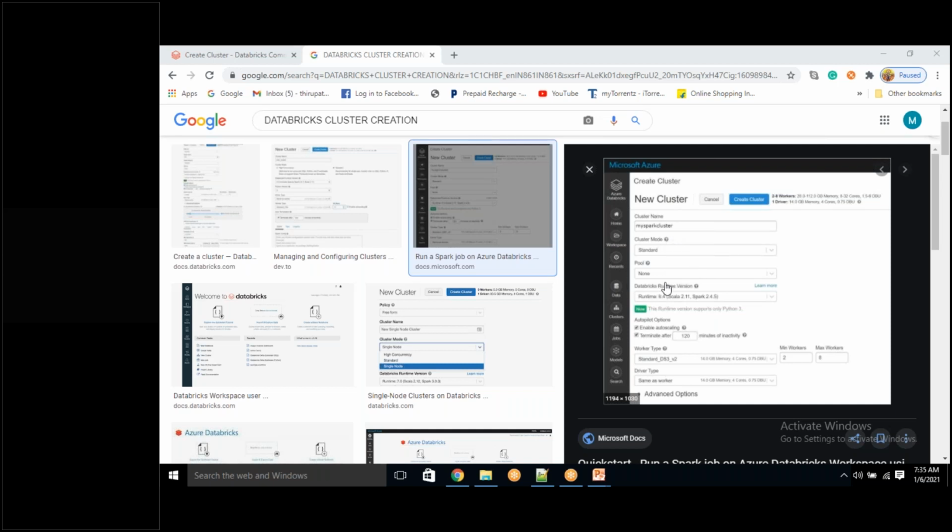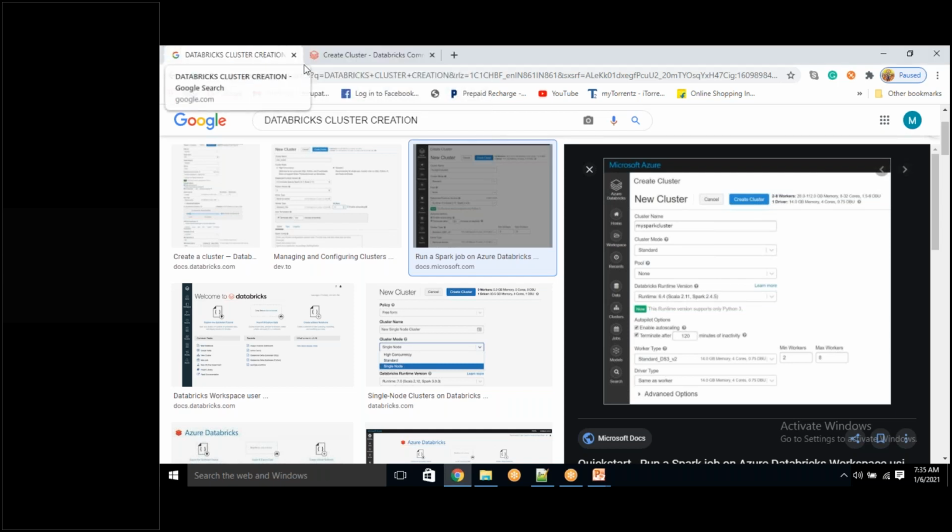If you're not using pool, what will happen? Now cluster, every time it should go to the cloud provider and it should identify the computers, it should start those computers. But if you use pool, pool already got the computers and it started already 10 computers, you can use those 10 computers in your cluster. This extra advantage, that's it, nothing else. Yes, that's what I'm saying.